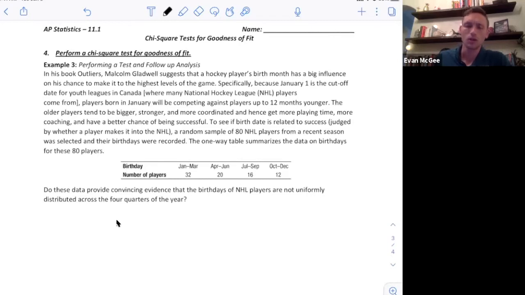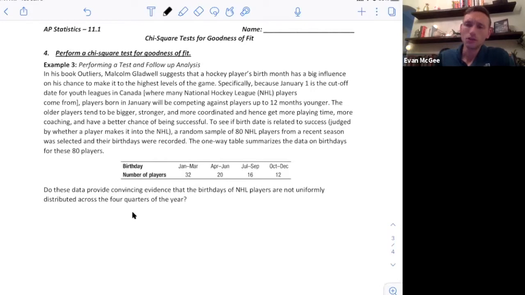If there was no relationship between their birth month and their success, then we'd expect to see the same amount, an even or uniform distribution, amongst all 4 quarters. We'd expect them to be relatively equal across all 4 quarters of the year.